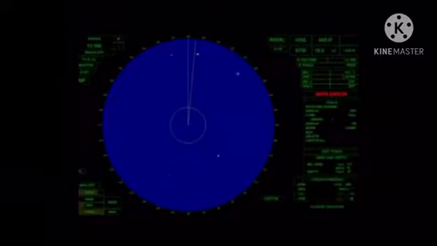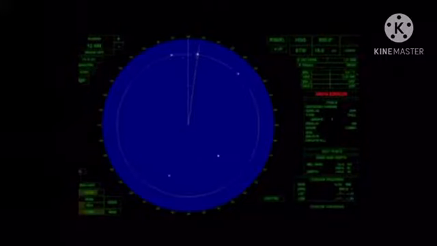Click add and drop a circle on the targets like this, and also you can delete it like this. Then after that, it's ready.